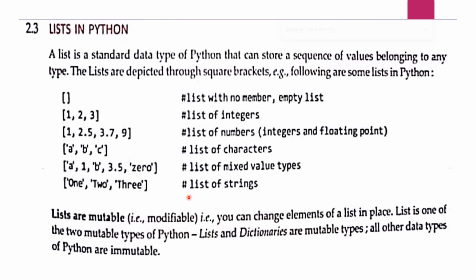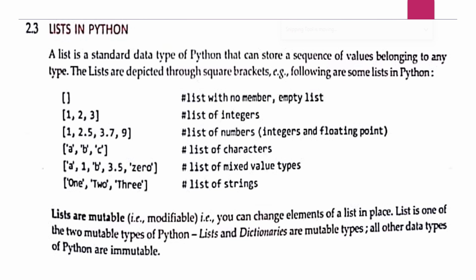List of strings. We can put only the strings also in our list. List in Python is mutable. That means we can change elements in our list. A list is one of the two mutable types of Python, that is lists and dictionaries. So in Python, list and dictionaries are mutable data types, and string, tuple and set are immutable.